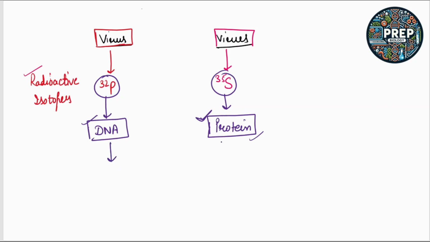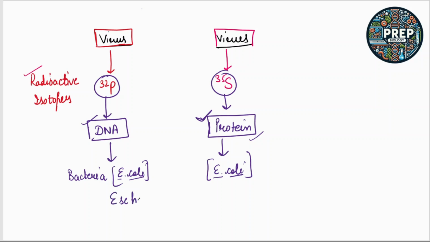Now these phages are used independently to infect the bacteria. Which bacteria? That is E. coli. So these viruses are used to infect the E. coli bacteria separately. E. coli means Escherichia coli. Escherichia is a genus and coli is a species. So these viruses separately infect these bacteria.